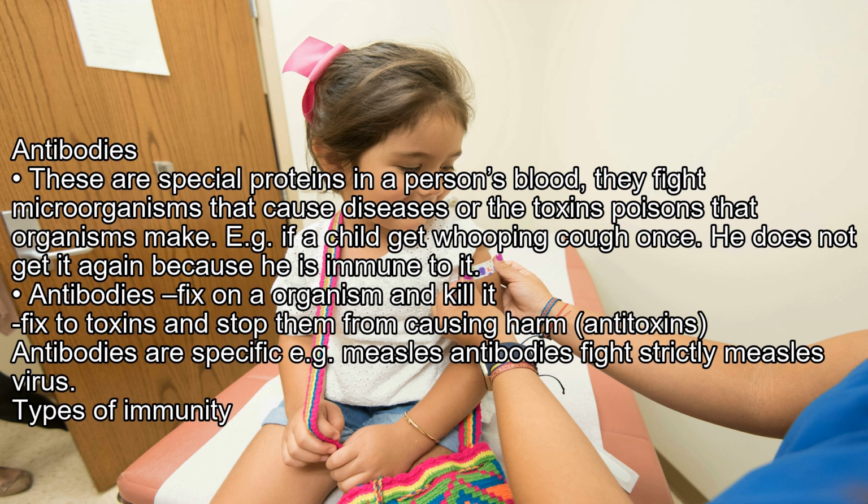For example, if a child gets whooping cough once, he does not get it again because he is immune to it. Antibodies fix on an organism and kill it. They fix to toxins and stop them from causing harm. Antitoxins. Antibodies are specific, for example, measles antibodies fight strictly the measles virus.